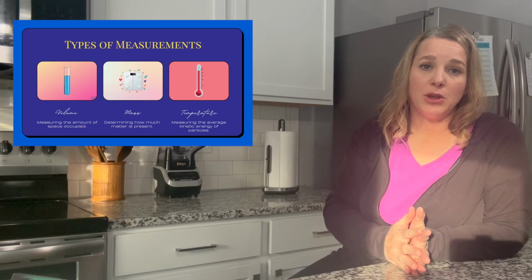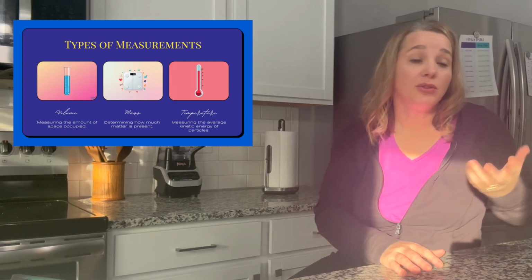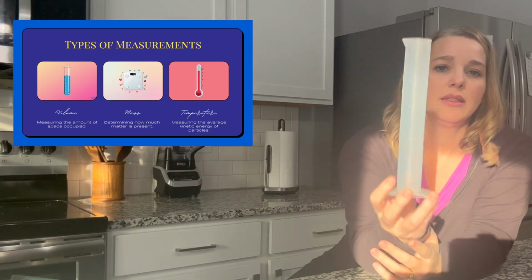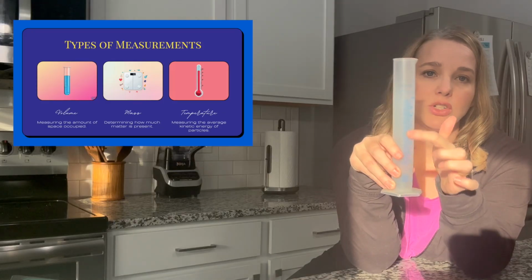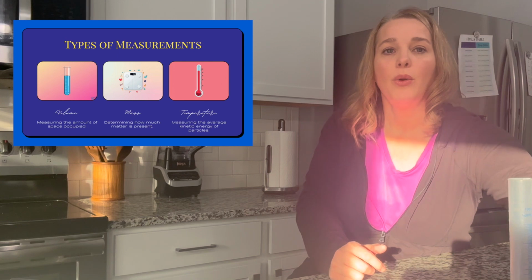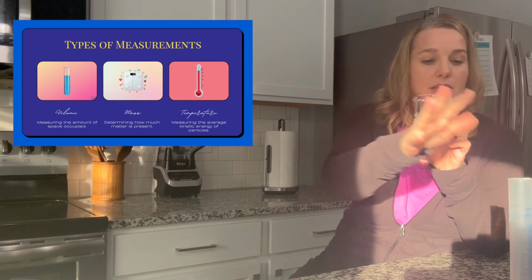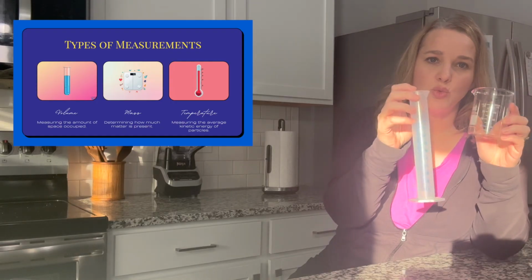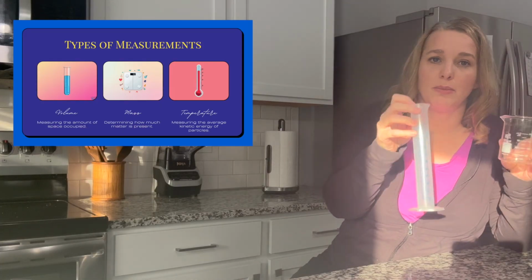So first of all, we can measure volume. That's how much space something takes up. To measure volume, we can use a graduated cylinder like this. It has markings on the side that show how much liquid is in there. So this would be measuring the volume of a liquid. Or you can use a beaker that also measures the volume of a liquid, but a graduated cylinder is more precise. So it depends on what you're trying to do, which one you want to use. But these both measure volume, how much space something takes up.